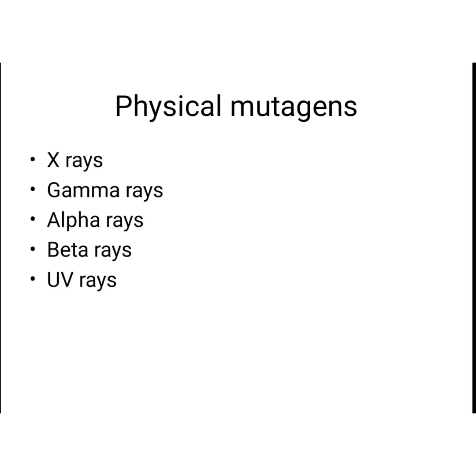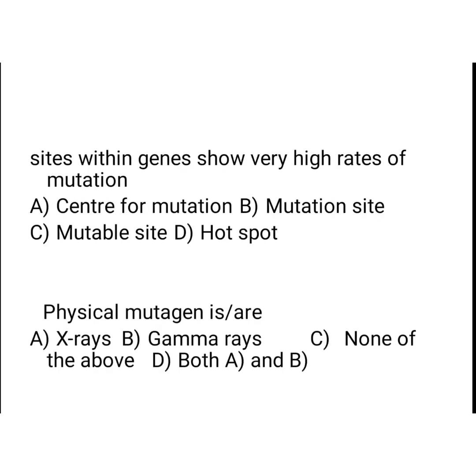Okay. Coming to physical mutagens, this includes X-rays, gamma rays, alpha rays, beta rays and UV rays. X-rays were first discovered by Röntgen in 1895. The wavelength of X-rays varies from 10 to the power minus 11 to 10 to the power minus 7. Actually, they are sparsely ionizing and highly penetrating type of radiations. X-rays mutagenic effect was first shown by Muller and Stadler, which I told in the introduction part. And gamma rays are identical to X-rays in most of the physical properties and biological effects.